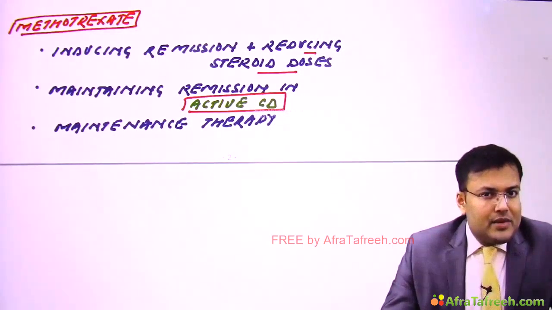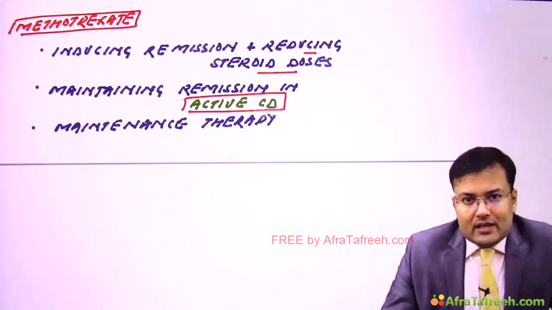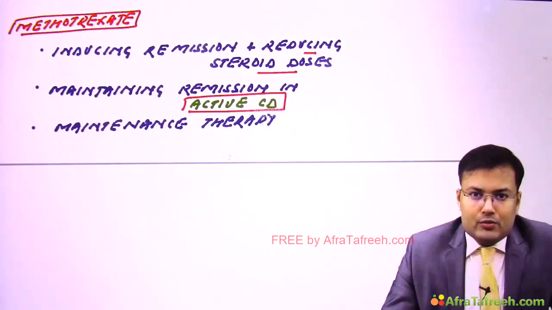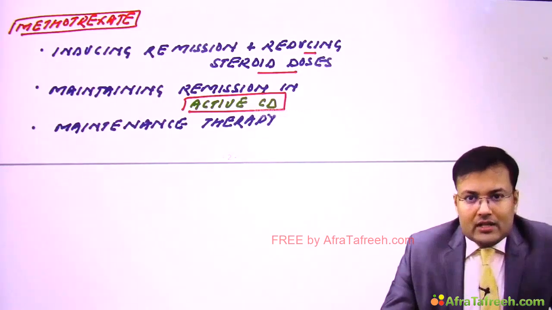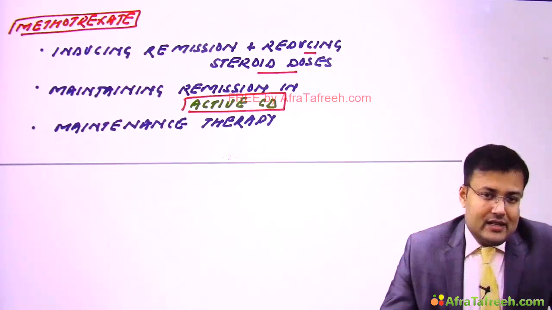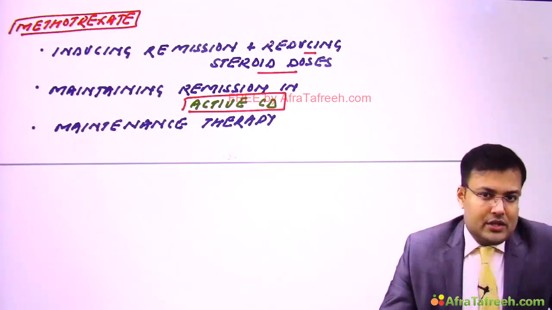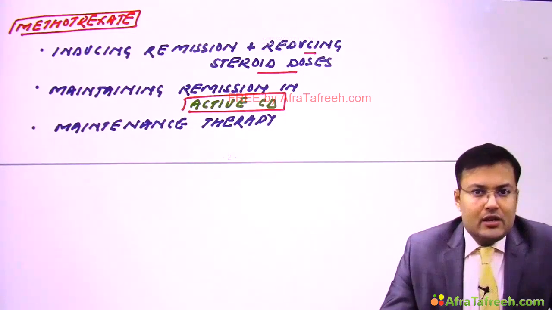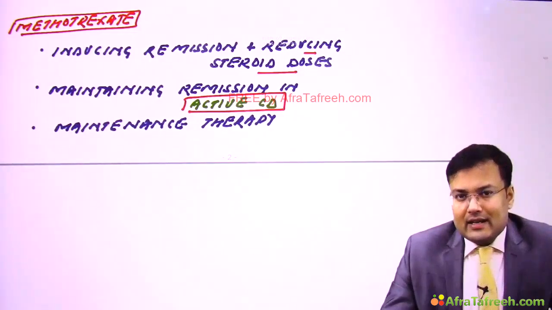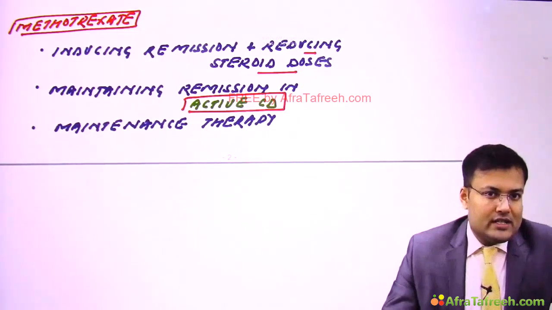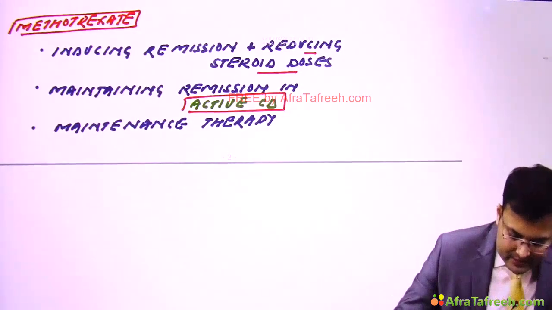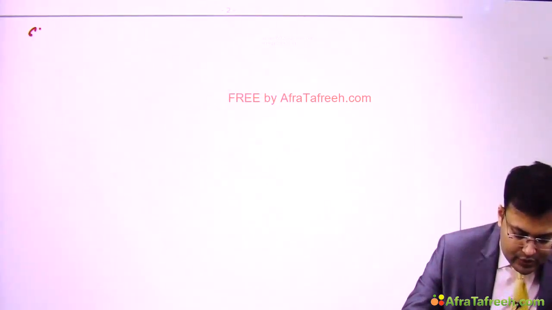First, if the patient is having refractory ulcerative colitis, we use cyclosporine. Cyclosporine is only used for ulcerative colitis patients, in which case the patient is having refractory ulcerative colitis. And the second is tacrolimus. Tacrolimus is used in both patients of Crohn's disease and ulcerative colitis which are having refractory disease. Clear? So first we are going to discuss cyclosporine.